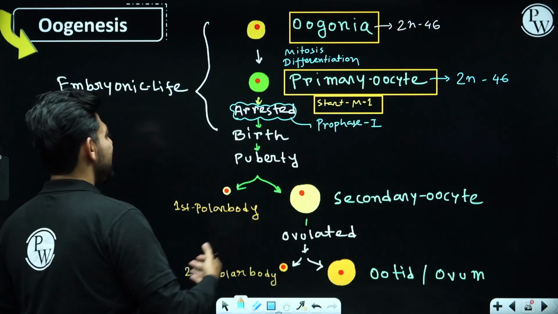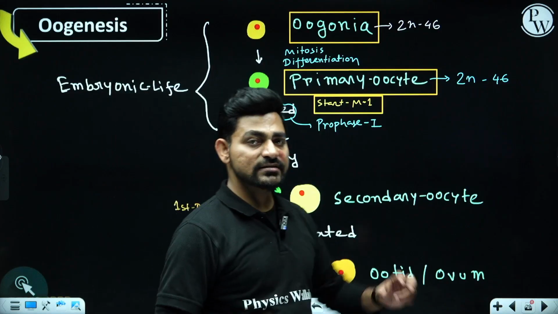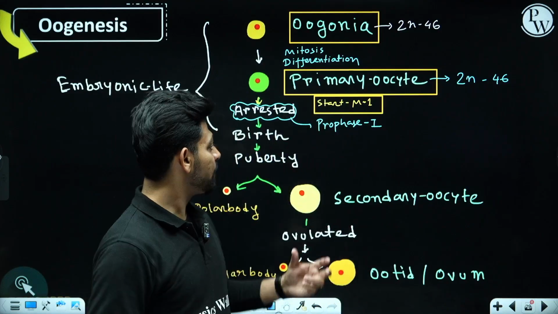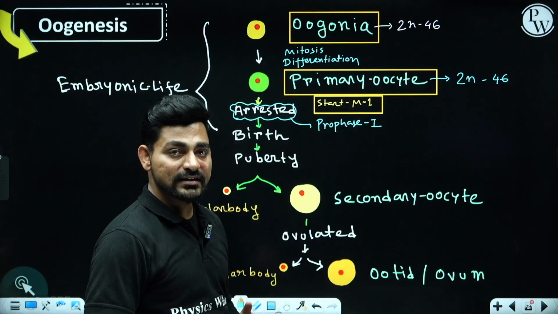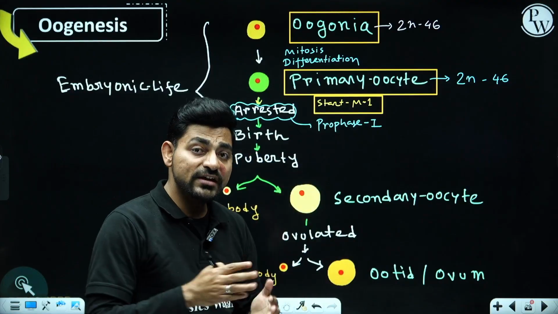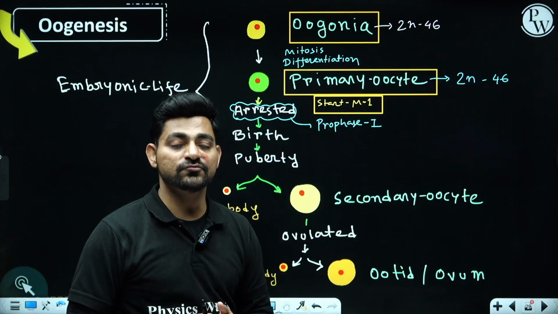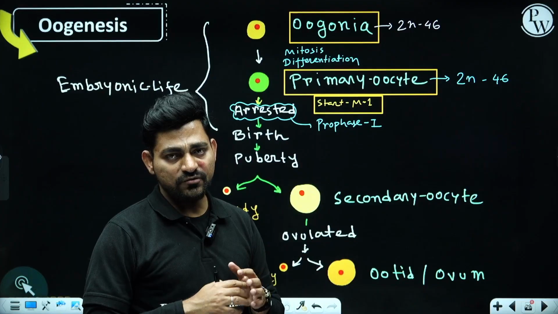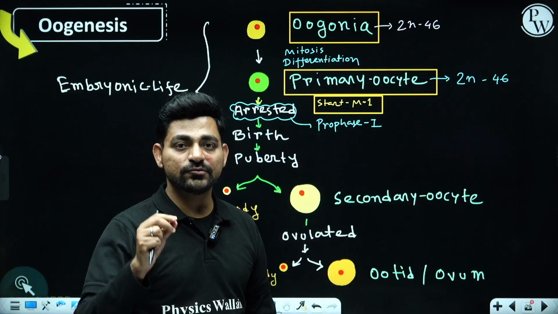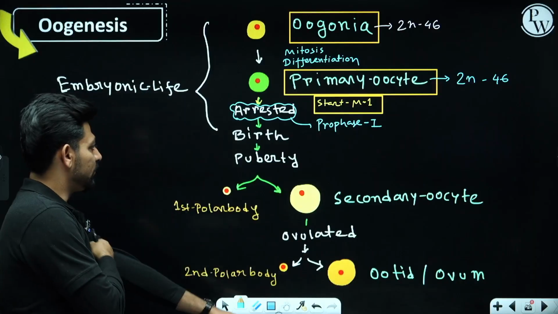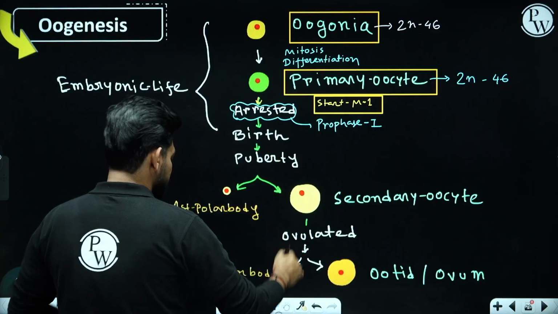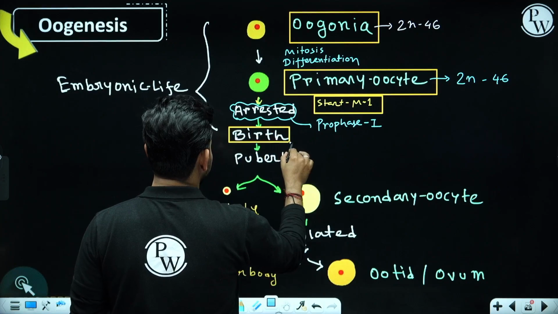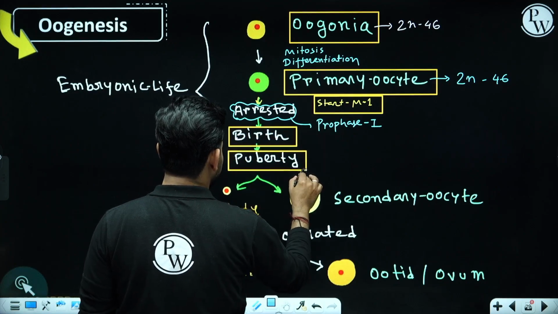So these primary oocytes are arrested inside the ovaries at the meiosis 1 stage. And which phase of meiosis 1? At prophase 1. And if you look inside, you will find prophase 1 has multiple stages. It is arrested in the diplotene phase. In such a condition, it will remain up to birth and even up to puberty.